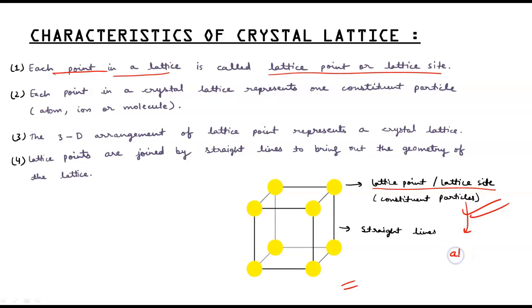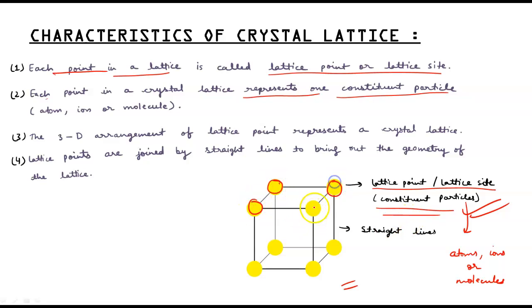And we know that a constituent particle can be atoms, ions or molecules. So lattice points or lattice sites. Each point in a lattice is called a lattice point or lattice site. Next, each point in a crystal lattice represents one constituent particle, that I have already told you. These lattice points, these corners, are the constituent particles. They can be atoms, ions or molecules. They are the 8 corners.